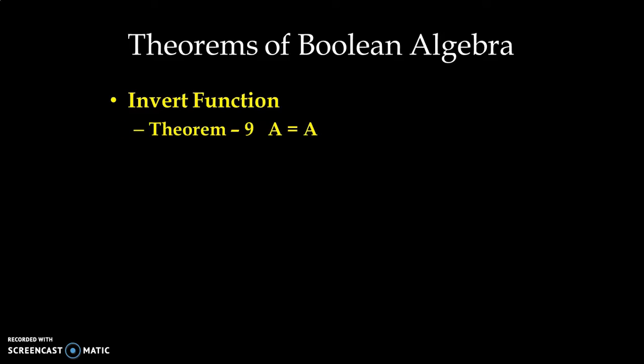So theorem number 9, A double bar is always equal to A. So suppose we have A and it is inverted. It is inverted two times, so we have double bar. So we have, suppose input A, intermediate input, that is A bar, and Y is A double bar.